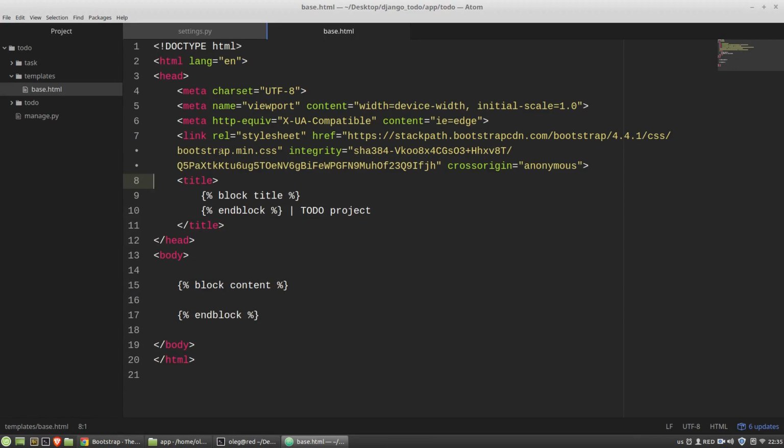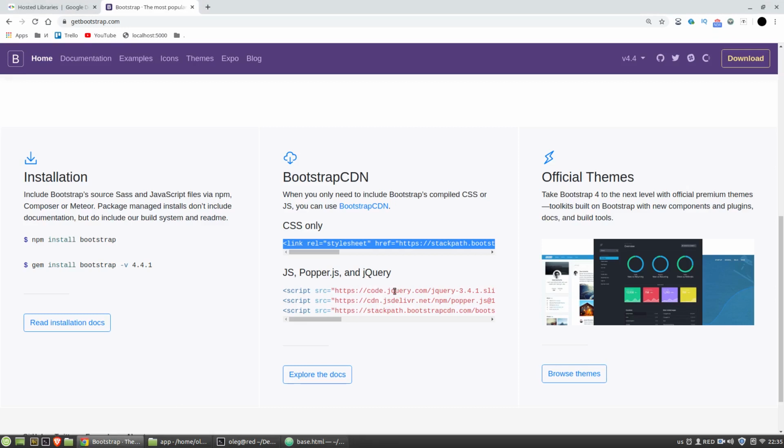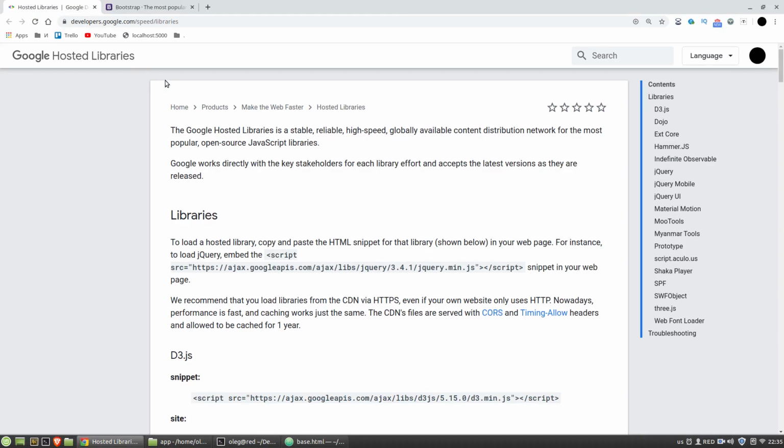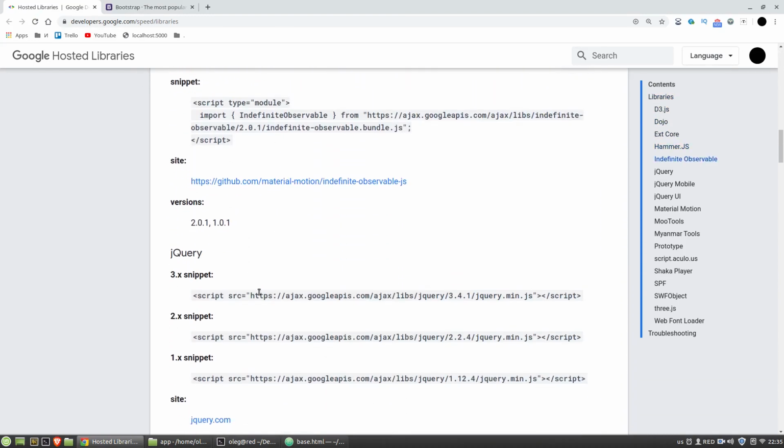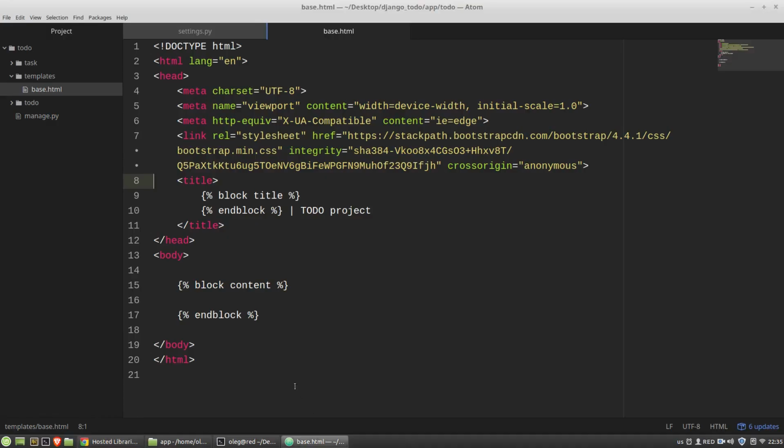And at the bottom of the base.html file, but before the closing body tag, I want to add the link to the jQuery.js file. Bootstrap 4 uses the slim version of jQuery, and the slim version has no Ajax functionality, and I need the full version of jQuery. So I'm using Google's CDN to get the full version of jQuery. And I just paste it here.